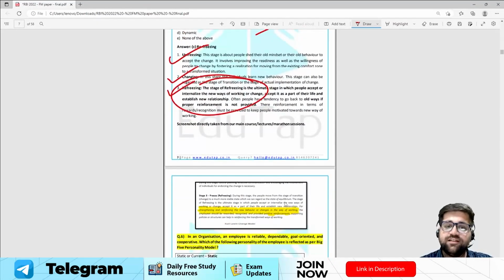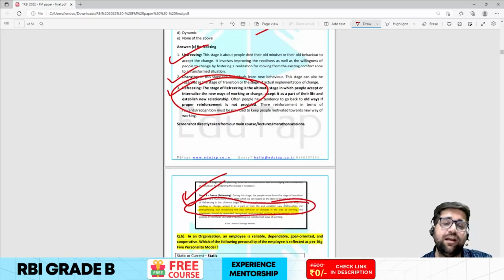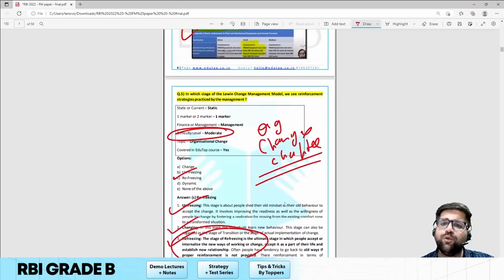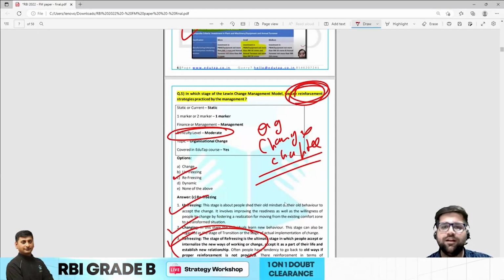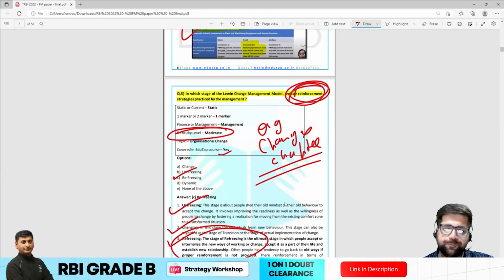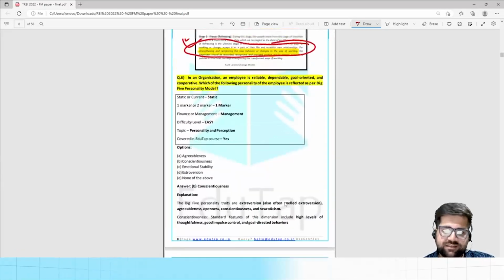And mind you, my friend, this is the direct screenshot which we have taken from your course as well, and this was the exact wording which was used in the question paper as well. So you have to understand the keyword here will be reinforcement. If you are able to guess the keyword over here, then you can easily mark your answer. Now let's come to question number 6, sorry, I said question number 7.